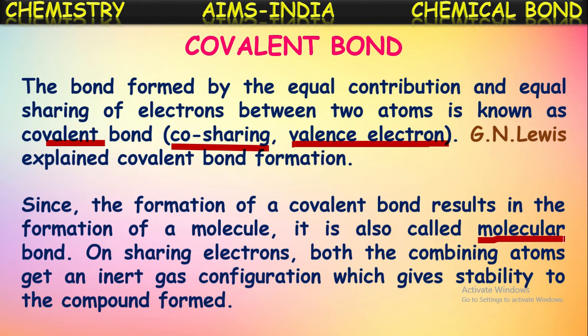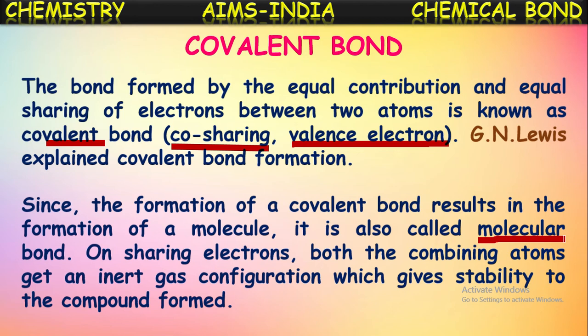So that is why ionic compounds occur as solid crystals. Whereas a covalent bond occurs between particularly two atoms, and hence it results in the formation of molecules. So that is why it is called a molecular bond.